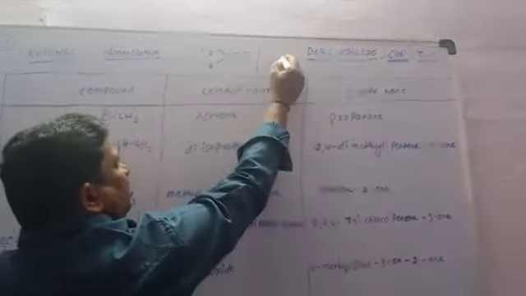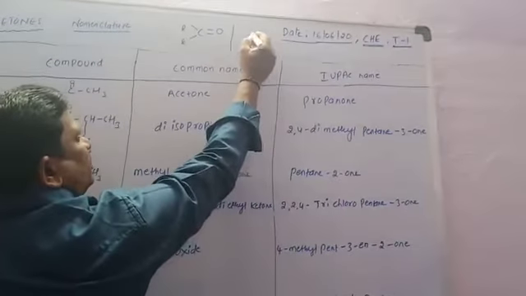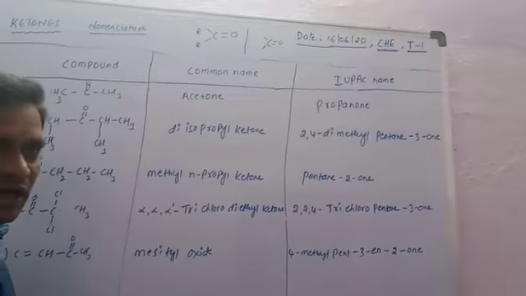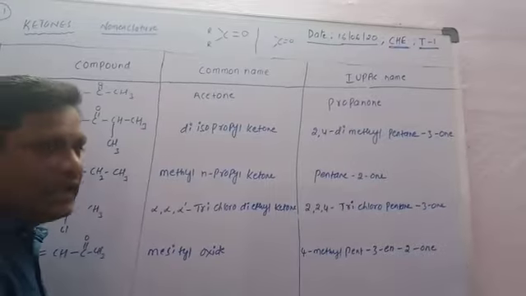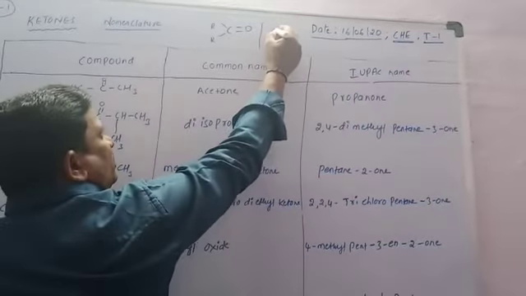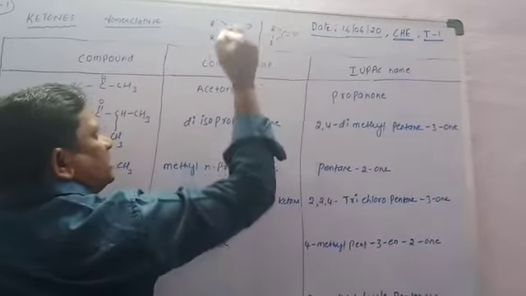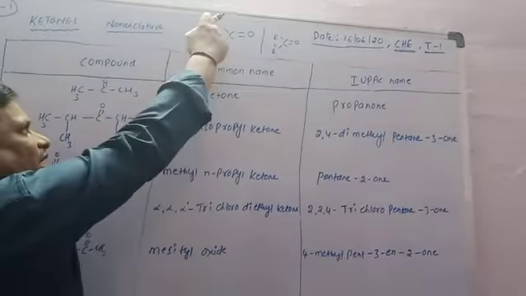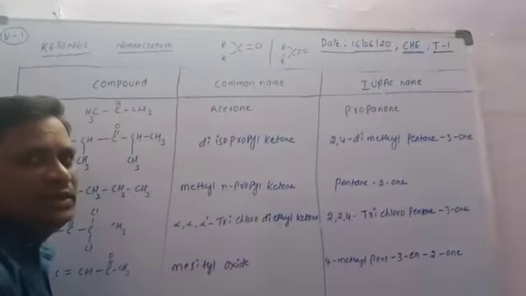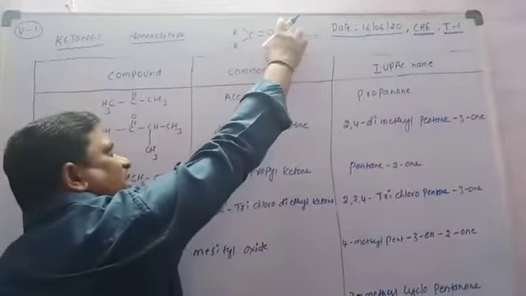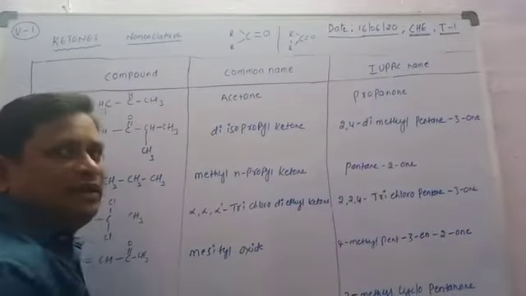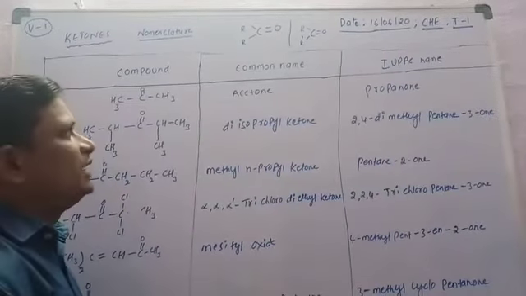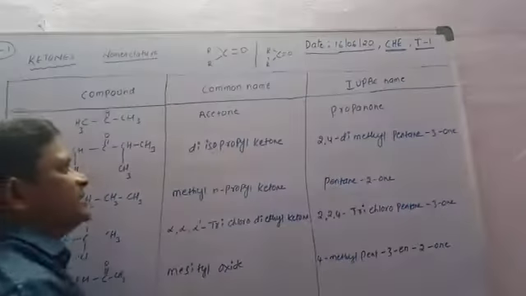For example, in the carbonyl group, C double bond O, these two valencies are satisfied with different alkyl groups or different aryl groups, for example R and R dash. So these are the mixed ketones. Where the same alkyl or aryl groups are present, these are the simple ketones. If one is an alkyl group and the other is an aryl group, or both alkyl groups are different, or aryl groups are different, it is called a mixed ketone.